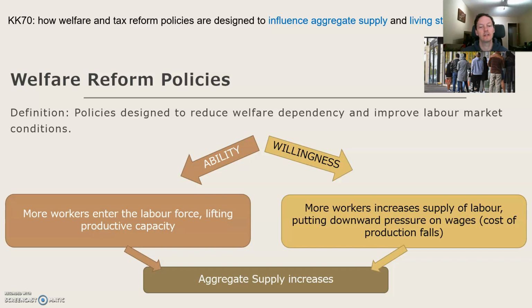Is one that will increase the ability to supply, because people who were getting, say, disability support pensions before and now are not getting disability support pensions because the criteria has changed will now have to enter the labour force, thereby increasing productive capacity and increasing aggregate supply.